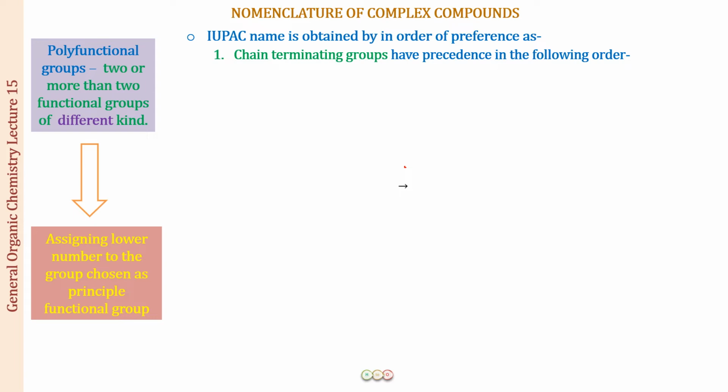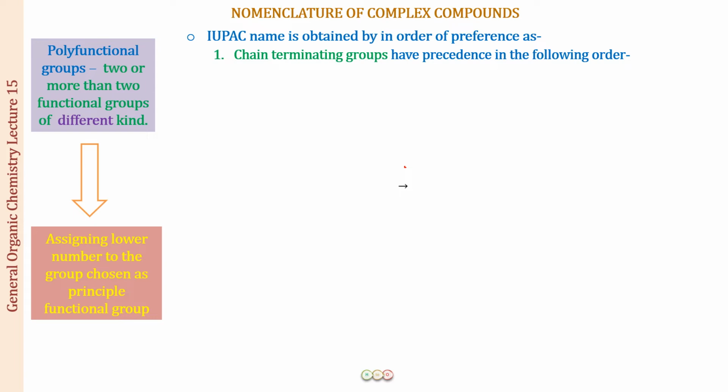There are different types of groups. There are chain terminating groups like the COOH group, which is always present at the end of the carbon chain. And then there are the non-chain terminating groups like the OH group. It can be present in between the chain also. It is not essential for it to be always at the end.